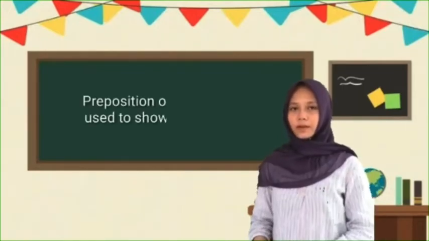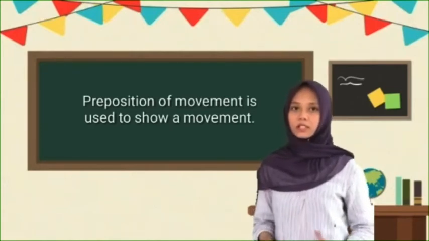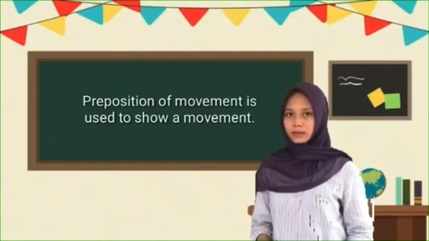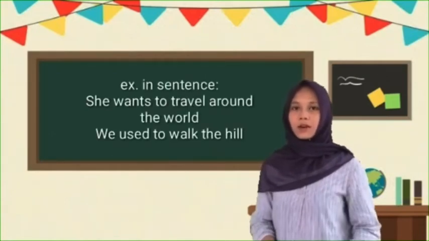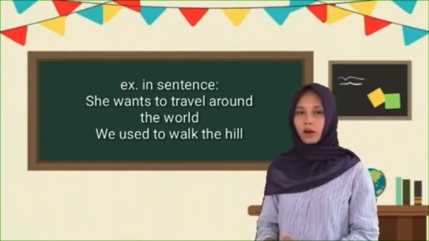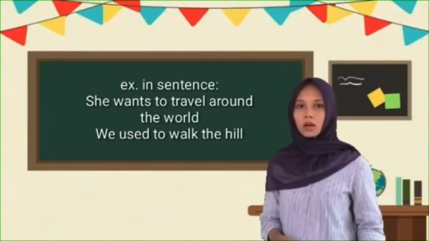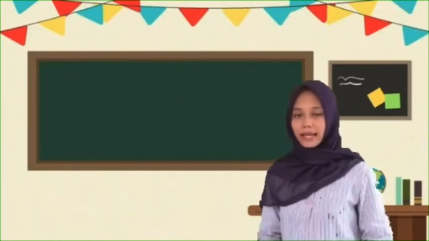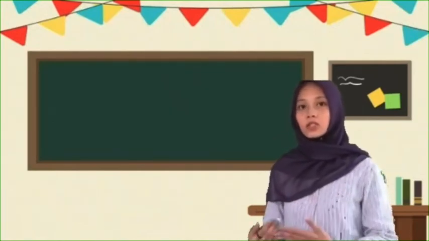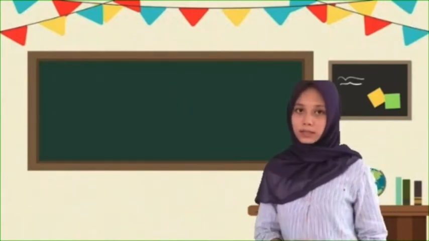The third is preposition of movement. Preposition of movement is used to show movement. For example, in the sentences: one, she wants to travel around the world. Two, we used to walk down the hill. Around and down in these sentences are explained as prepositions of movement.